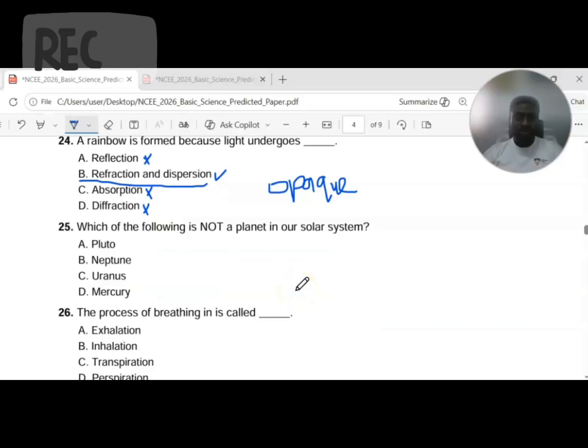So note that down and pause the video to do your own research as well. Question 25 reads, which of the following is not a planet in our solar system?